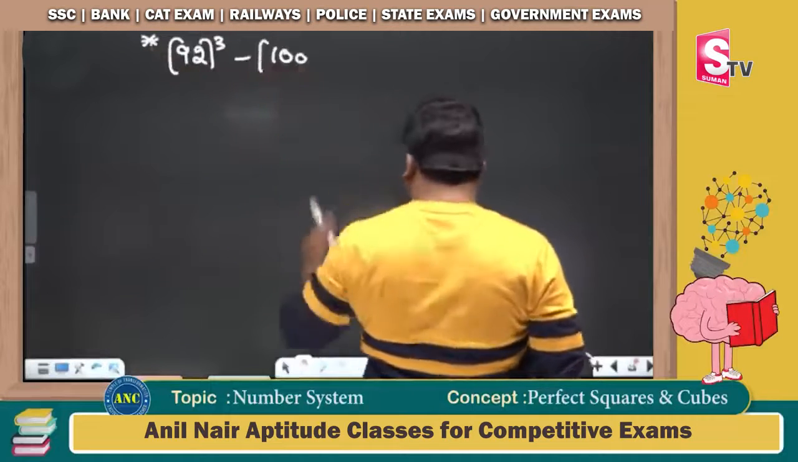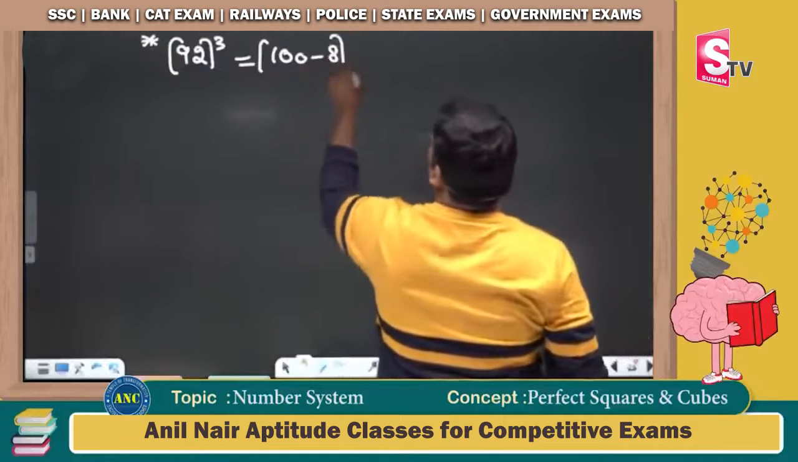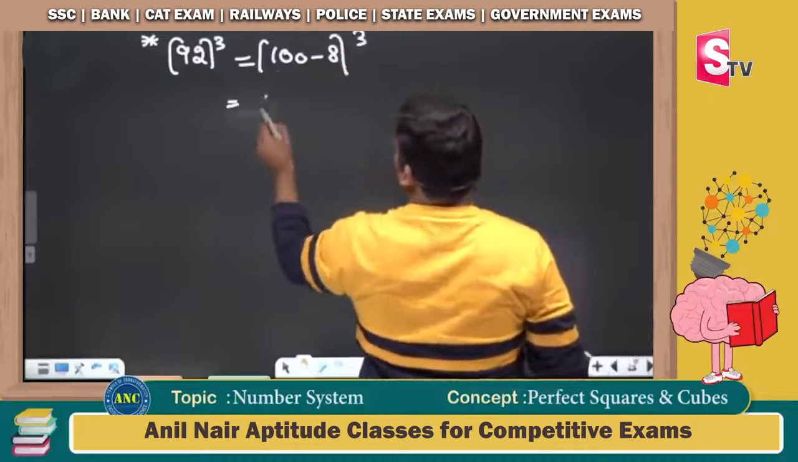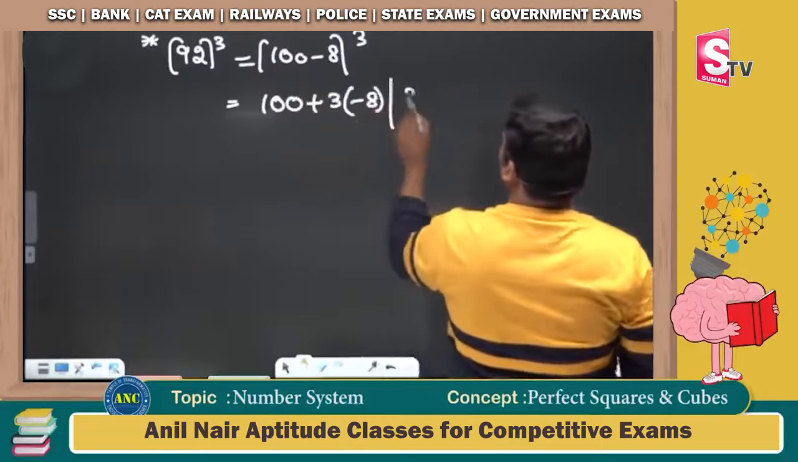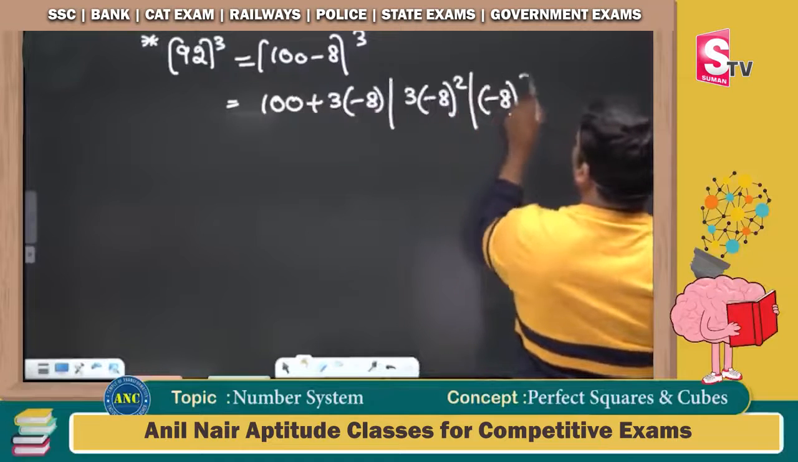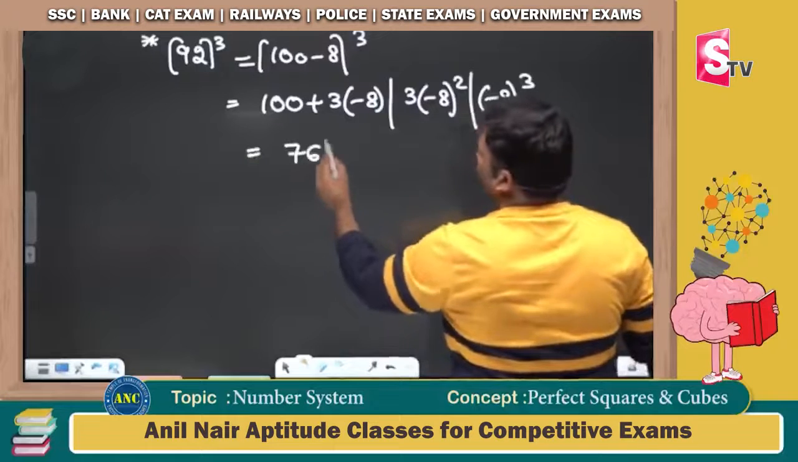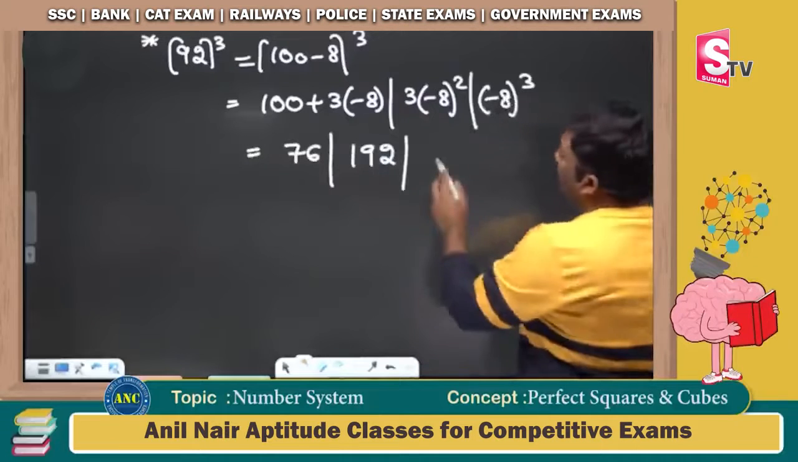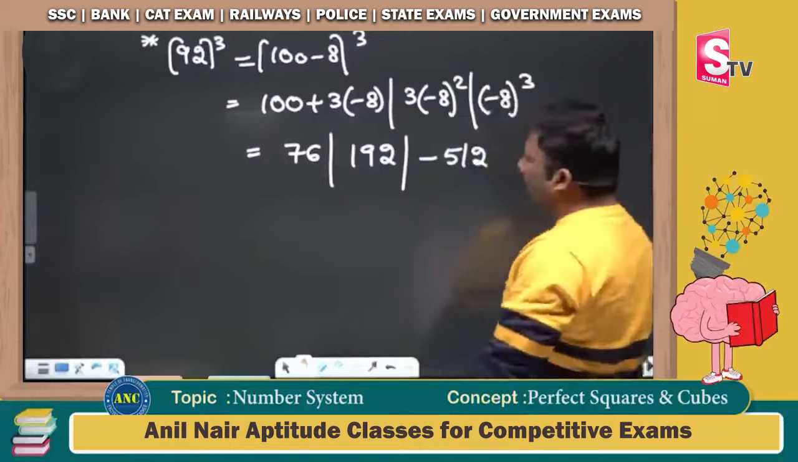92 is nothing but 100 minus 8 whole cube, which is nothing but b plus 3x. b is 100. Next it is 3x square. And the next one it is x cube. 100 minus 24, which is 76. 64 3s are 192. Minus 8 cube. 8 cube is 512. Minus, power odd, it will be minus 512.